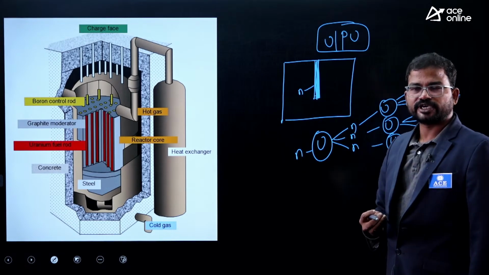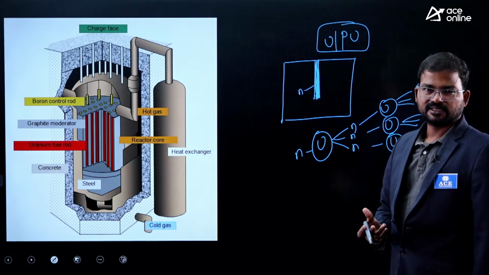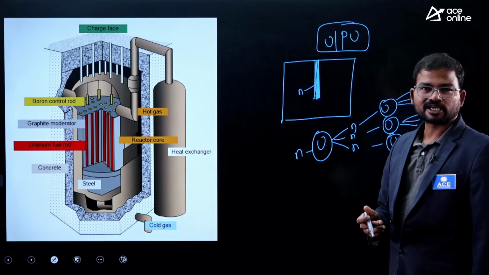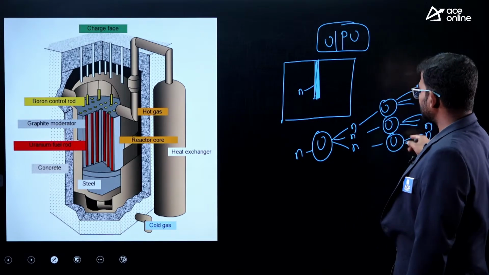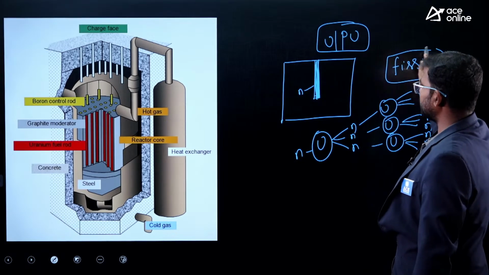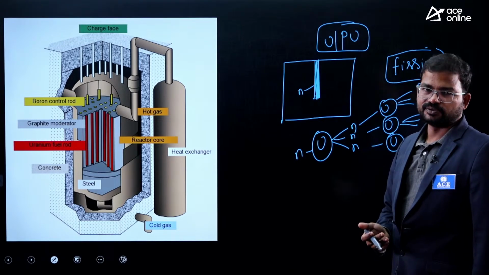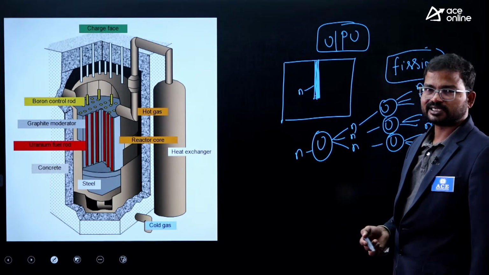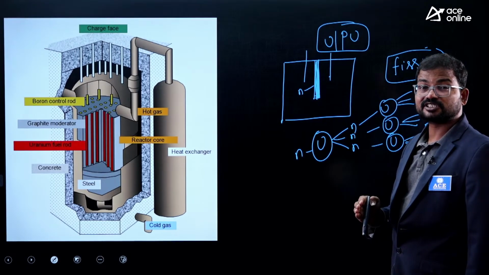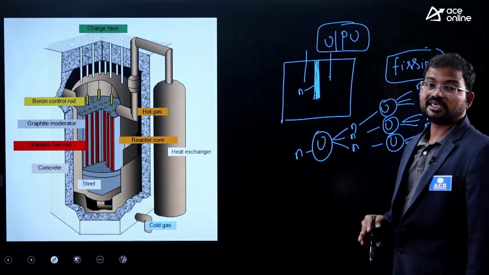In some situations we have to control the speed of neutrons. If it is not possible, then it is treated as an atomic bomb. In an atomic bomb we cannot control this type of nuclear fission reaction. This is called a fission type of reaction, but in nuclear reactors we have an arrangement to control the speed of neutrons. We have a moderator as well as controlling rods. What is the importance of controlling rods? They slow down the speed of neutrons, especially in nuclear reactors.